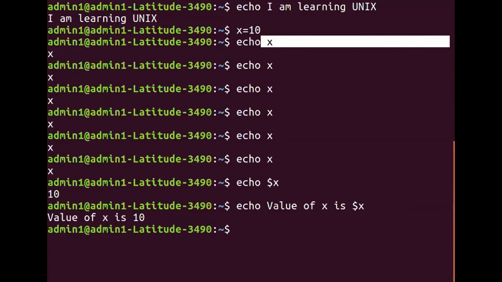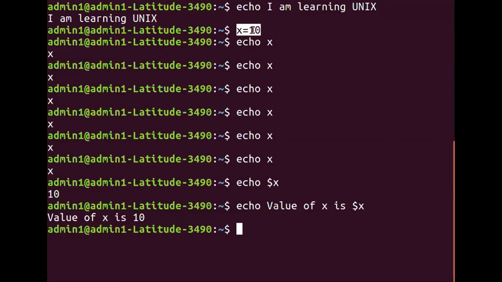Got the point? So this is similar to what you used to write in C programming, printf with appropriate syntax. Value of X is %d, and then you used to write double quotes, comma followed by X, right? But you don't have stuff like format specification in echo, you just go ahead with the simple way of getting the output, right? Just precede the variable with the help of dollar symbol. Okay. So just go through the stuff which is there on the screen.